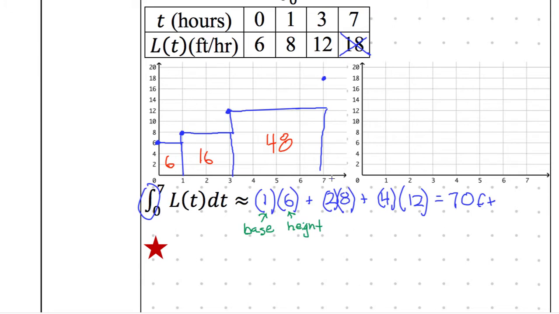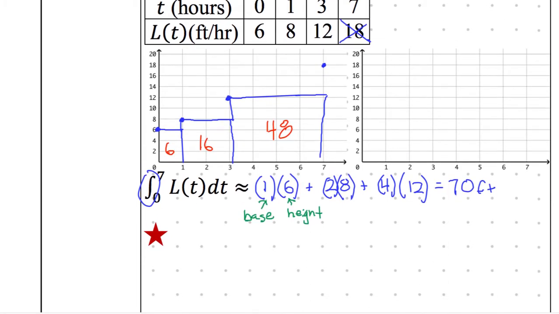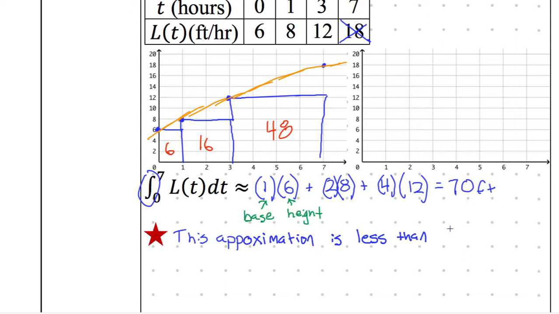All right, so Ben told us that this guy is an under approximation. Because what was really happening here, go ahead and sketch this out also. What was really happening here is we had this function that looked like that, which means all of this empty space means that we have error that makes this an under approximation. So we're going to say this approximation, and it is an approximation because obviously we don't have an infinite number of rectangles, is less than the actual integral that we're finding, the integral from 0 to 7 of L of t dt.